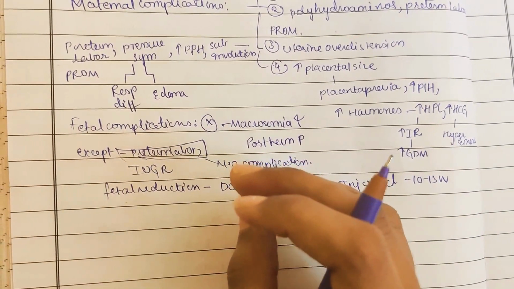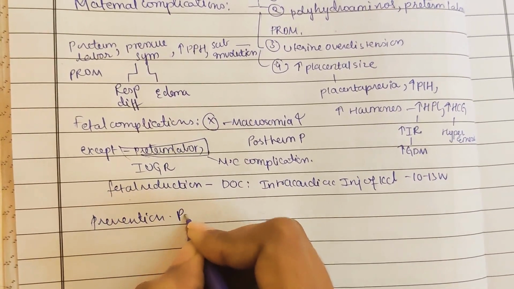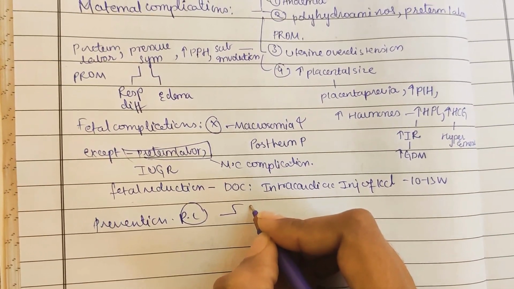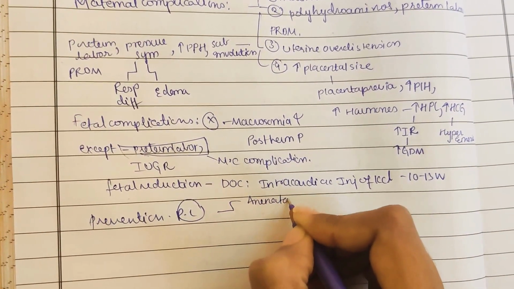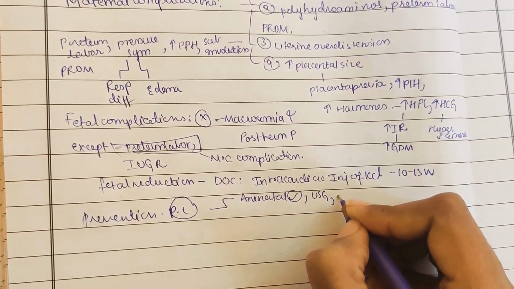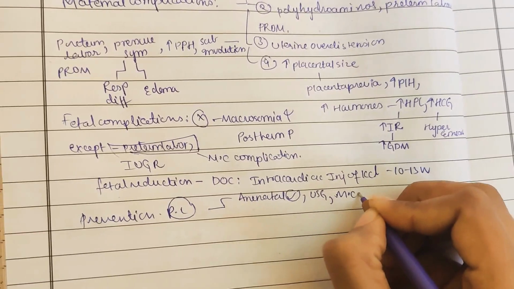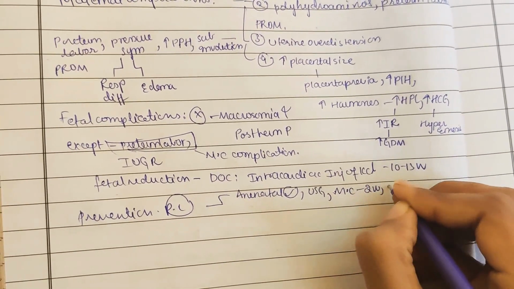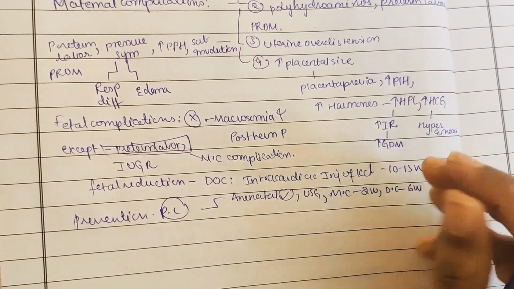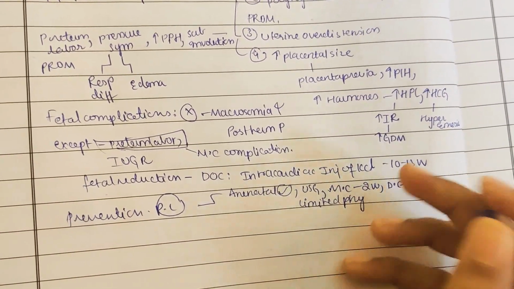Now how to prevent this preterm labor? Let us see prevention of preterm labor. There are some methods we need to adopt, like frequent antenatal visits, and frequent USG. That is, monochorionic every 2 weeks, dichorionic every 6 weeks. If the fetuses are monochorionic, you know it will have a bad prognosis, so every 2 weeks we need to check. If dichorionic, then no problem, but we also need to check every 6 weeks. And we should advise the female to have limited physical activity because she is already carrying two twins inside.